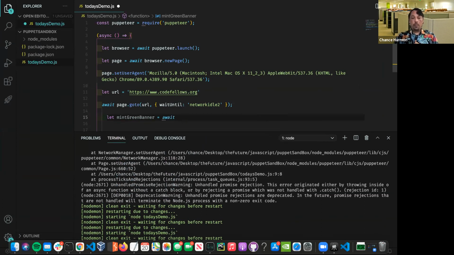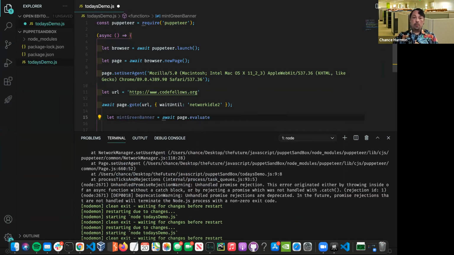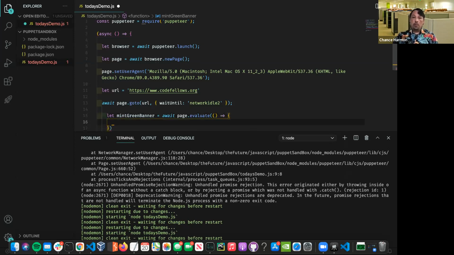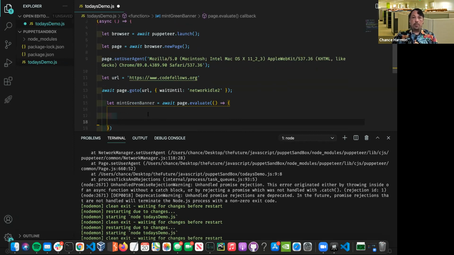function. This is a method called page.evaluate. You're going to be using this a lot. It could take a callback, but I'm going to write it inline. All right, so if we put that, whoops, not copy. Oh, I lost my line. That's okay, we'll just rewrite it real quick.